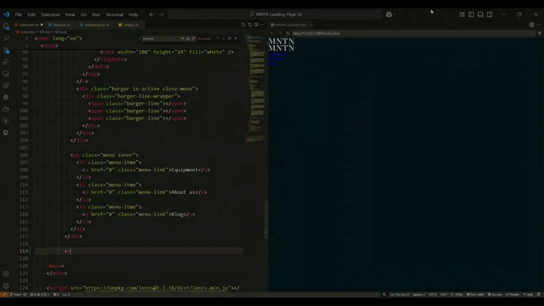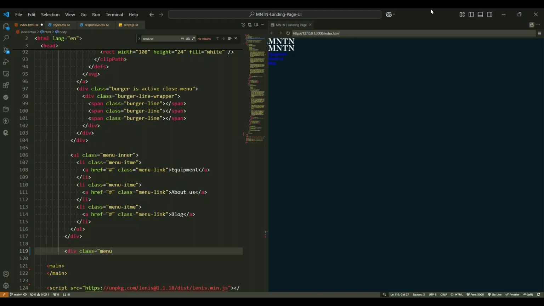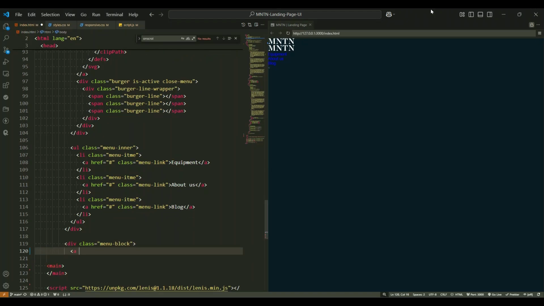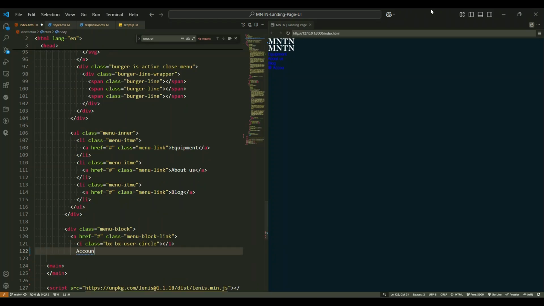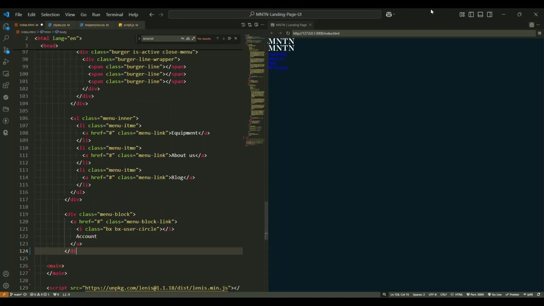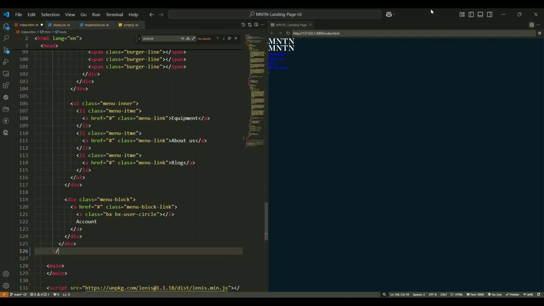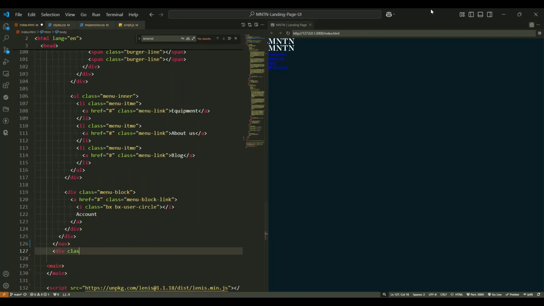Moving on, we have a div tag with the class menu block. This section is typically reserved for special elements like an account link or call to action button. Inside this menu block, there's an anchor tag with the class menu block link. This link includes an icon, likely from a font icon library such as BX, bx user circle, along with the text account, allowing users to navigate to their account or profile page.